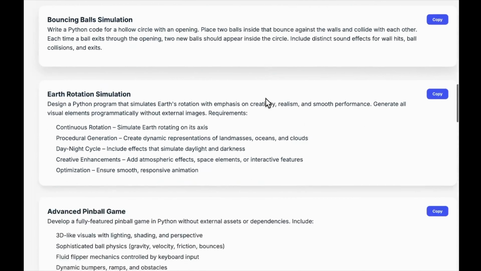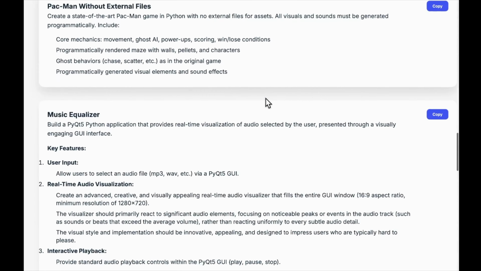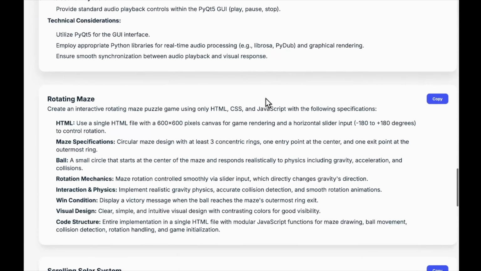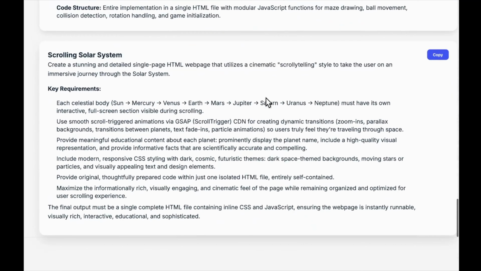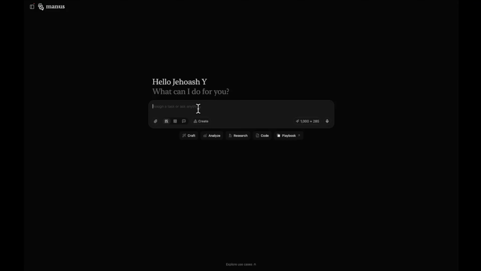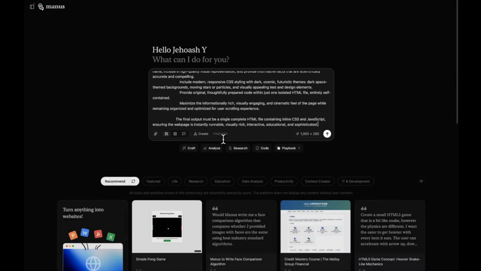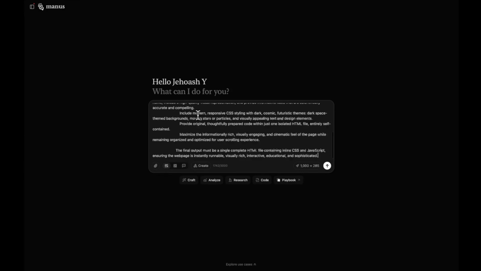Okay, so I do have harder questions, but I think asking those questions to this particular model is kind of pointless because we have seen the performance is not very good. So we'll directly move on to the final question, that is creating a solar system website that has scrolling animations just like Apple's website. So I've pasted the whole prompt.